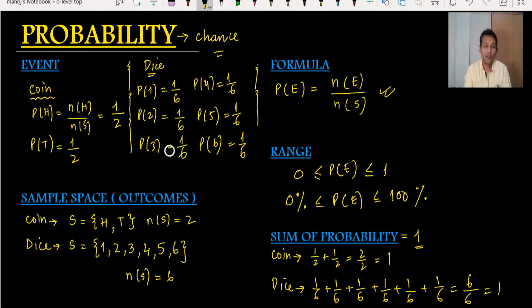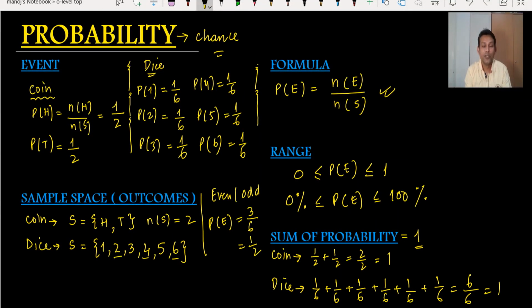For example, take the dice, where we have even and odd. What is the probability of an even number in a dice? The number of even numbers, here 2, 4, and 6, is 3, and the sample space is 6. So 1 upon 2. So even is 1 upon 2 and odd is also 1 upon 2. You can check: 1 upon 2 plus 1 upon 2 is 1. So this is a very important thing.